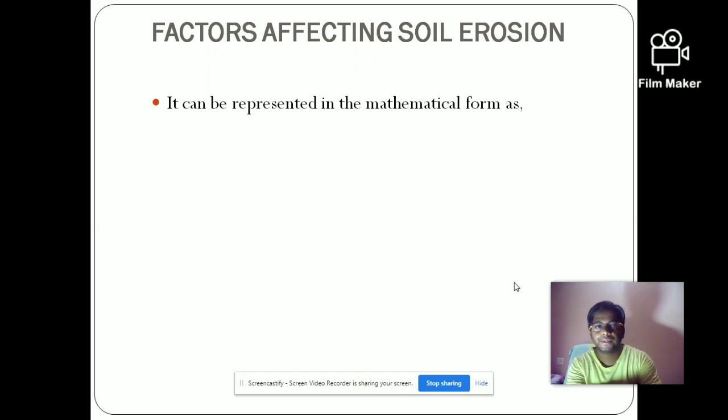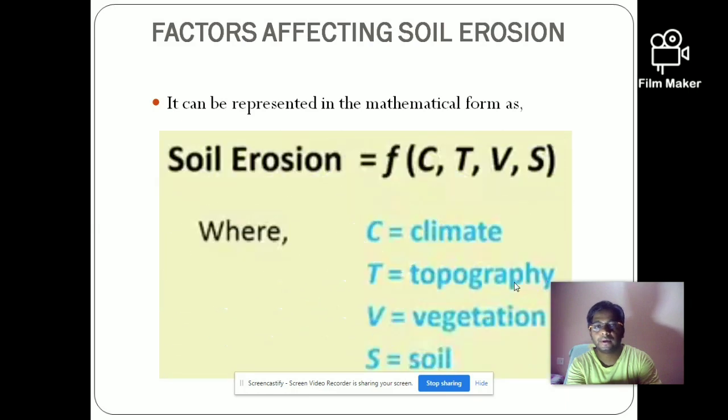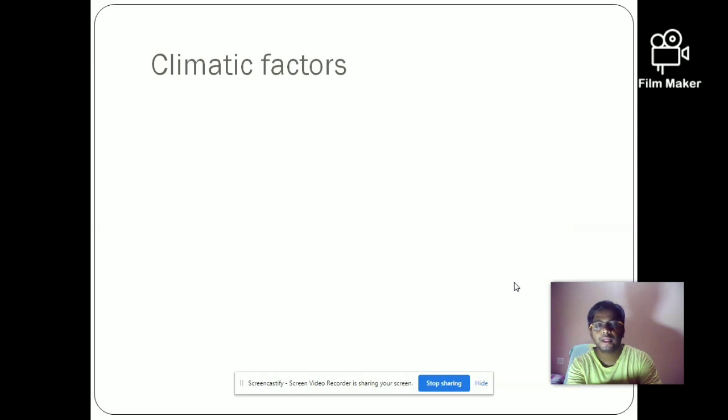That can be represented in mathematical form. Soil erosion can be defined in terms of mathematical form as a function of CTVS, which means climate, topography, vegetation and soil. So the factors affecting soil erosion can be defined in mathematical form as a function of CTVS. So what are the climatic factors, if we see?